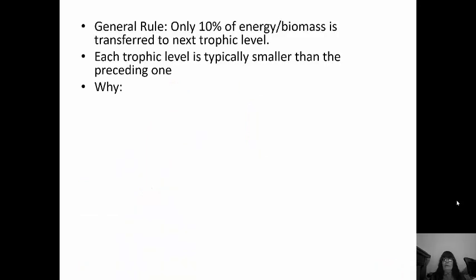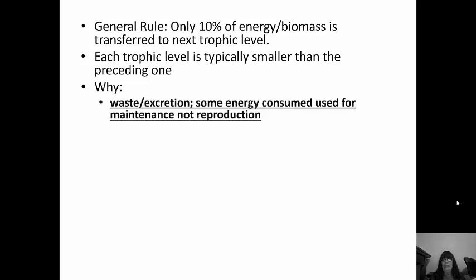So the general rule is only 10% of energy or biomass is going to be transferred to the next trophic level. Each trophic level is going to be smaller than the preceding one. Why? Well, because some energy is going to be consumed for maintenance, not reproduction. They still have to sustain themselves, even when they're not reproducing. So some of that energy is going to be consumed for that. And then you have waste and excretion. Some is going to be lost in waste products and as we excrete.